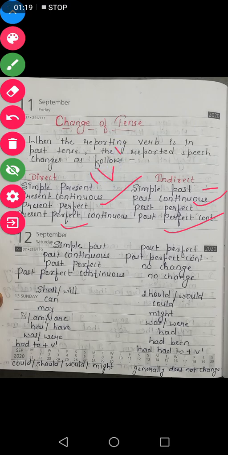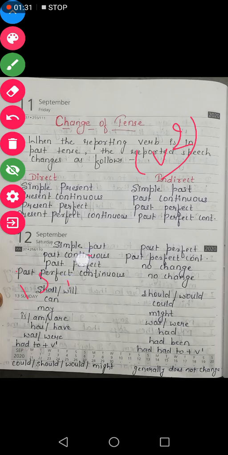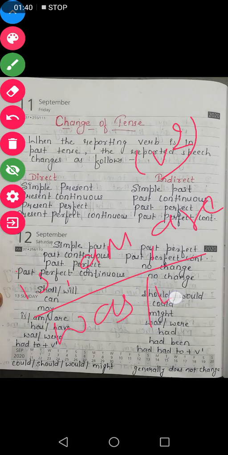We use either V1 or V5, and in simple past we use V2. In present continuous we use is, am and are, and in past continuous we use was, were.